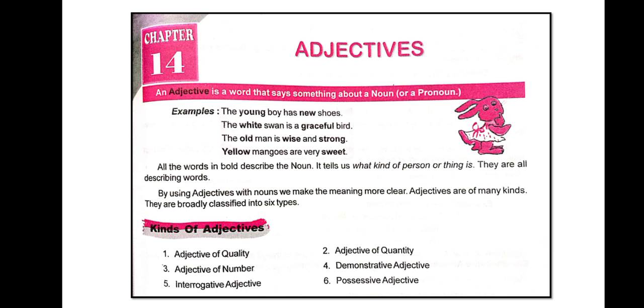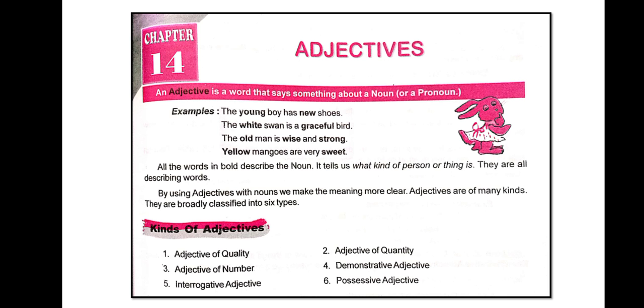So here all the words in bold describe the noun. They tell us what kind of person or thing it is. They are all describing words. By using adjectives with nouns, we make the meaning clearer. Adjectives are of many kinds. They are broadly classified into 6 types. So in this chapter we have 6 kinds of adjectives.